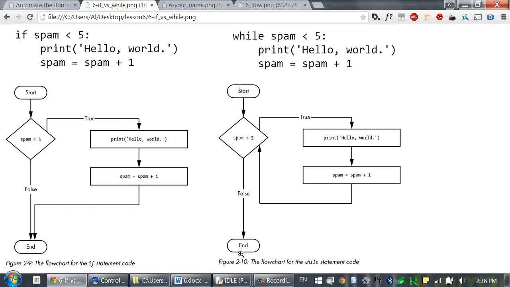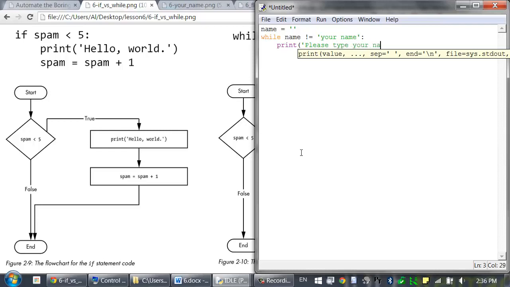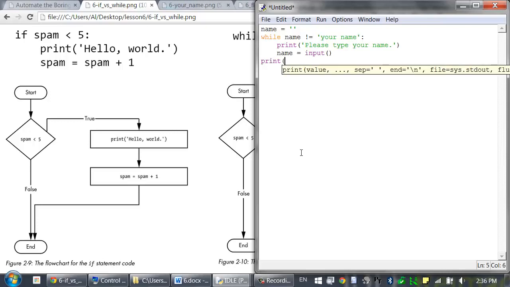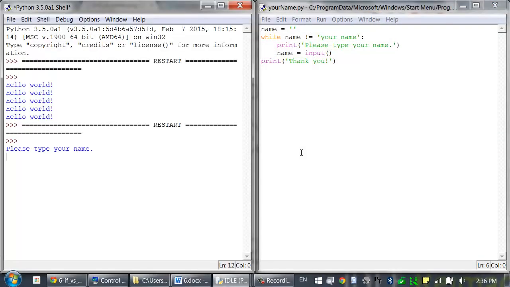So let's try writing a new program. Open up a new file editor window and type in the following code. name = '' (a blank string), while name != 'your name':, print('Please type your name.'), name = input(), then go back to the original indentation and have print('Thank you!'). I'm going to save this as yourname.py and press F5 to run the program.